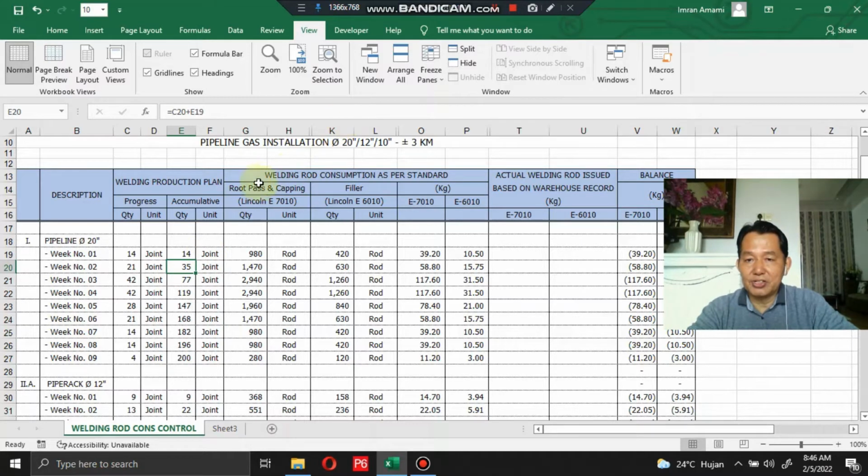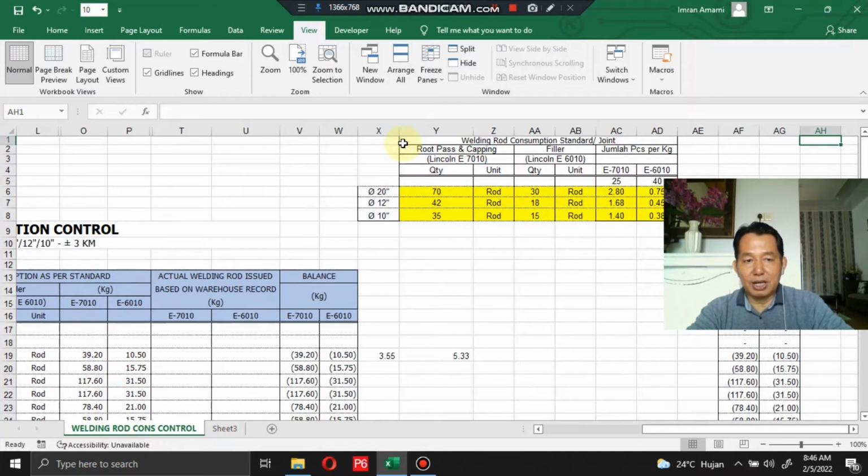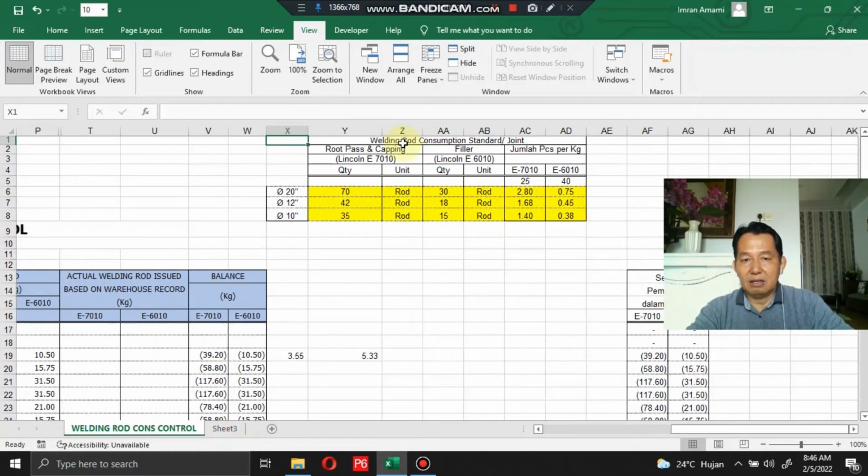The other section is welding rod consumption as per standard. I say as per standard because I have already made a standard for welding rod consumption. This is the welding rod consumption standard for a joint.